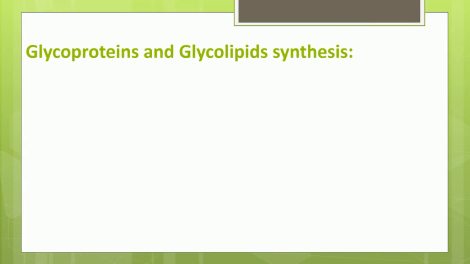The third important function of the Golgi complex is glycoprotein and glycolipid synthesis. What is meant by glycoproteins? Glyco means carbohydrate. So when a sugar is attached to a protein, it is called a glycoprotein. Similarly, when a sugar is attached to a lipid, it is called a glycolipid.